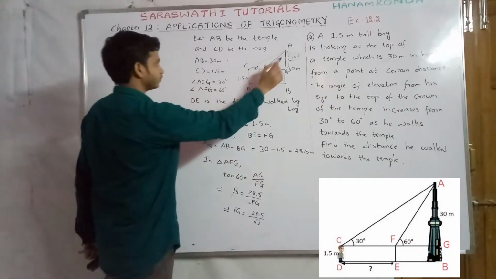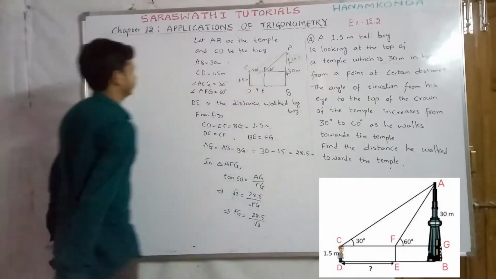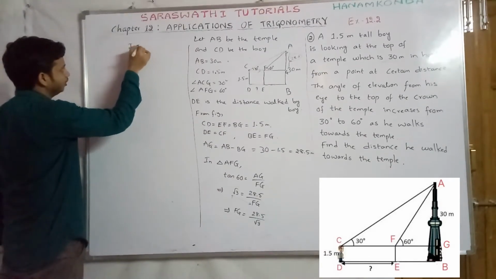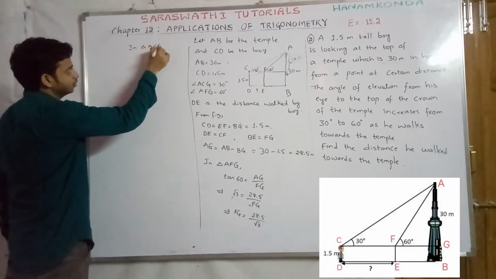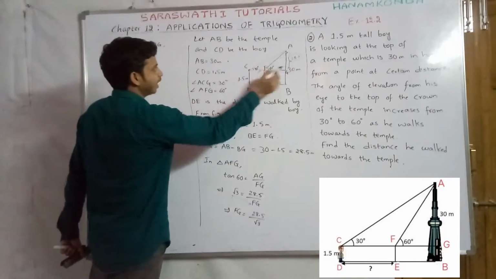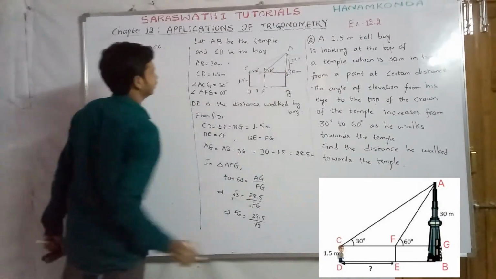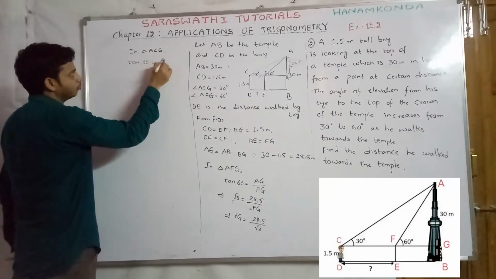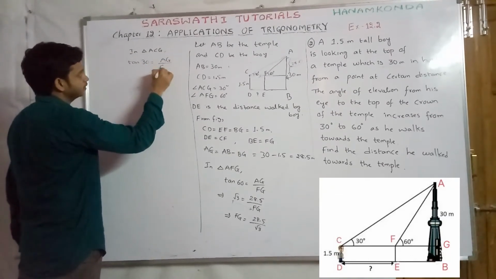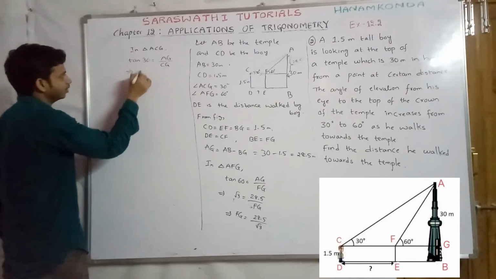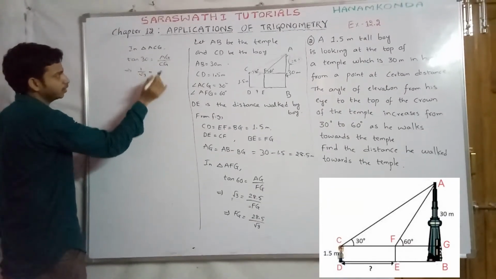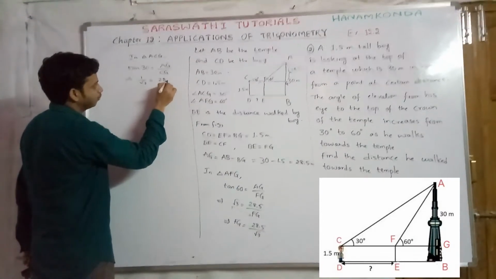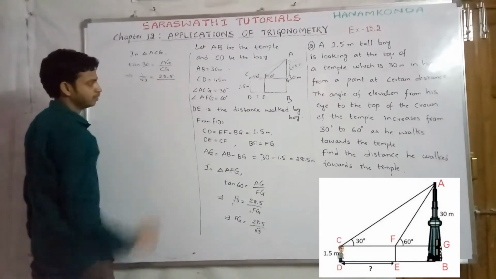And now in triangle ACG, if you apply tan here, AG by CG. So tan 30 equals opposite by adjacent, AG by CG. So tan 30 value we know is 1 by root 3. So 1 by root 3 equals AG value we have obtained, 28.5, by CG value.